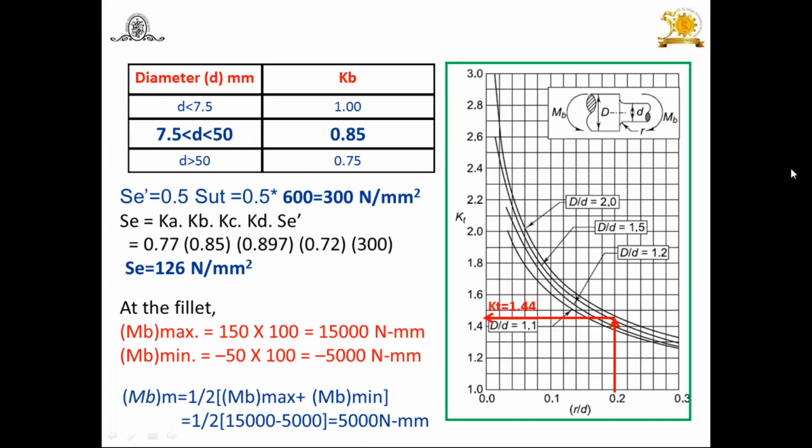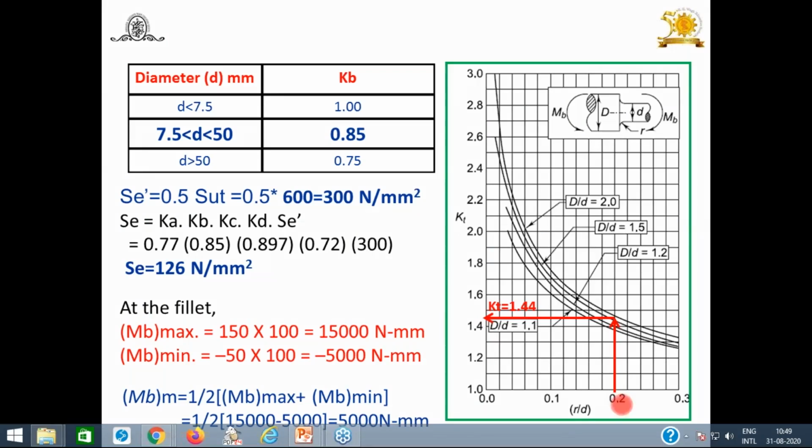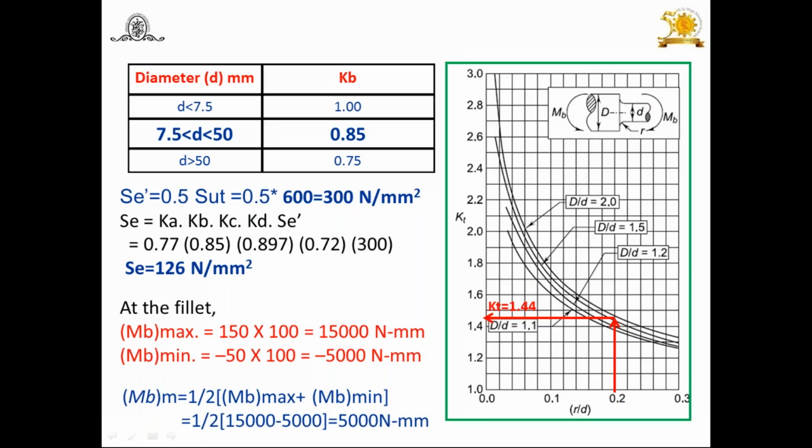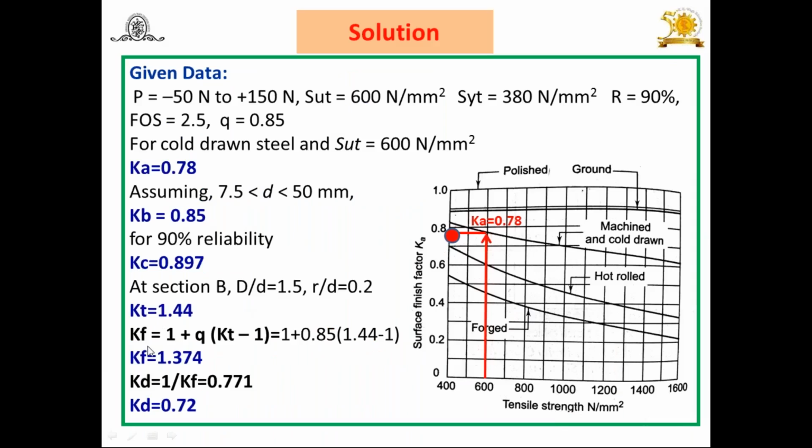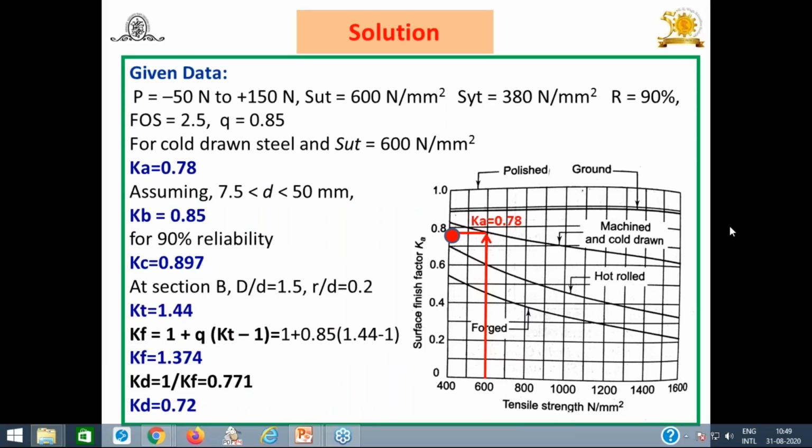So what you have to do? On the x-axis you can locate this r by d equal to 0.2, and the line of D by d equal to 2. You will get the point here. On the y-axis, Kt is equal to 1.44. So by using the Arp Peterson chart for the given geometry, you can locate Kt equal to 1.44. Once after locating this Kt, you have a relation of Kf. Kf means fatigue stress concentration factor. Kf is equal to 1 plus q in bracket Kt minus 1. You can substitute Kt and q. You will get here Kf is equal to 1.374.